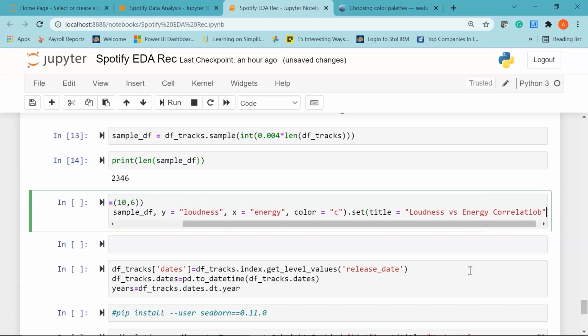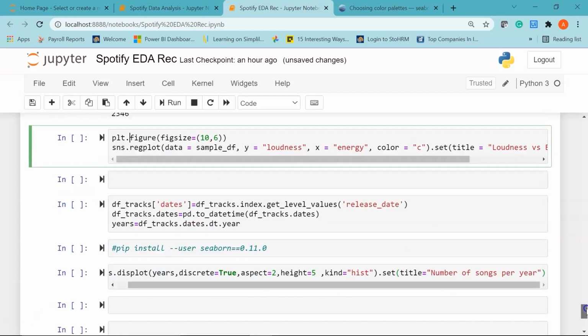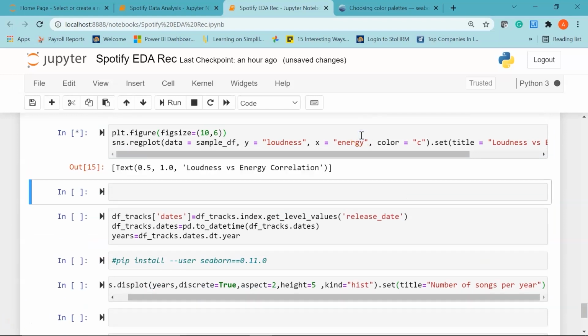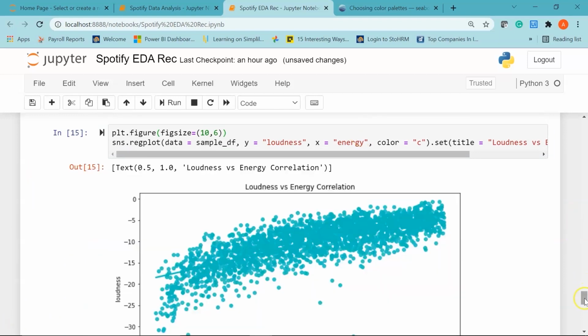All right. Let's make sure everything is fine. Now we'll run and see our result. There you go.